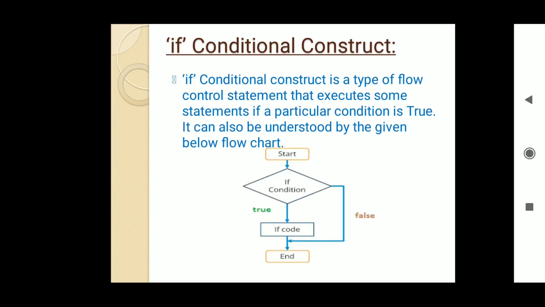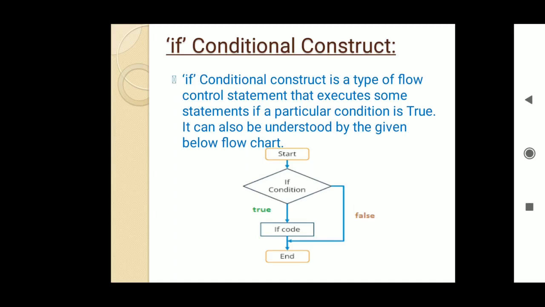If the condition is true, just as you can see in the picture, then the if code will get executed. That means the block of statements given in that particular if condition will get executed. Otherwise, if the condition is false, we will end and come out of the if condition.